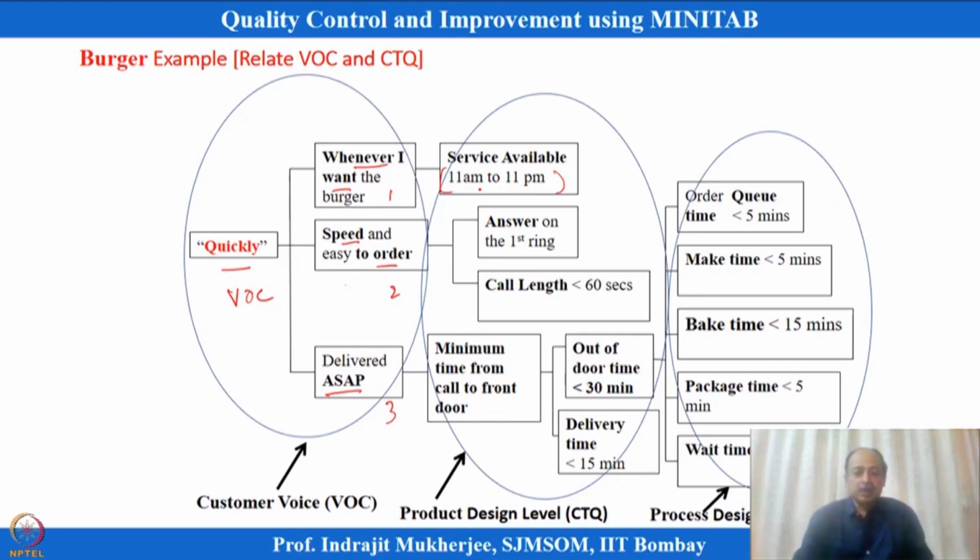Okay, whenever I am talking of speed, in that case I should answer the ring very fast, and also call duration should be very less when I close the orders. Okay. So, call duration should be very less. And here what you see is that I have given specifications like that. This is less than 60 seconds, and if it is more than 60 seconds, service failure will happen basically. So, in this case we have defined this as the specification.